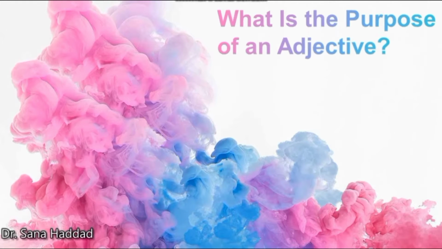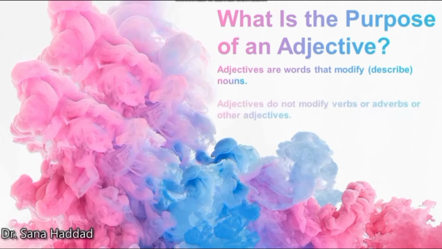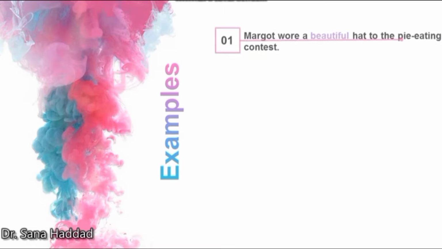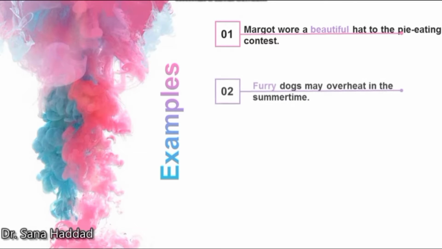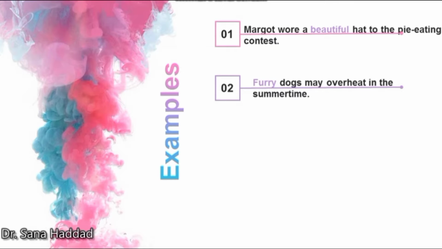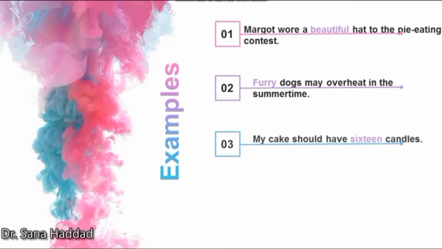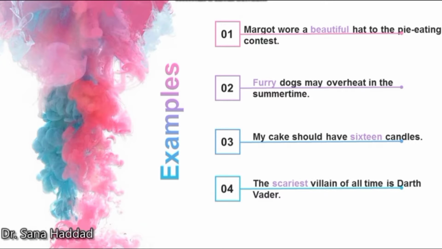What is the purpose of an adjective? Adjectives are words that modify or describe nouns. Adjectives do not modify verbs or adverbs or other adjectives. For example, Margaret wore a beautiful hat to the pie-eating contest. Furry dogs may overheat in the summertime. My cake should have 16 candles. The scariest villain of all time is Darth Vader.